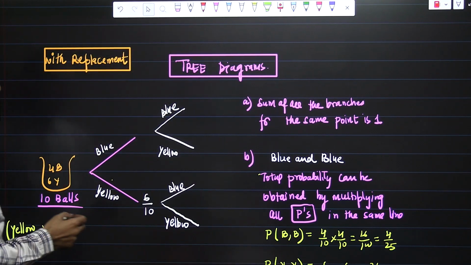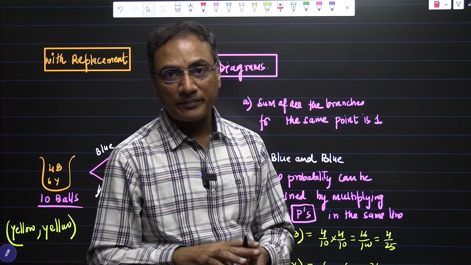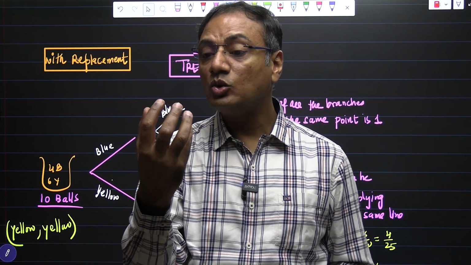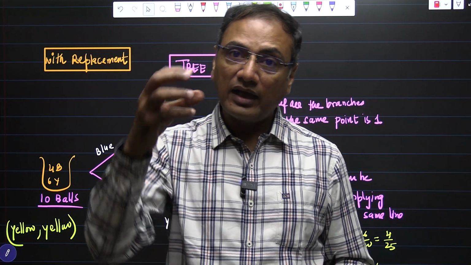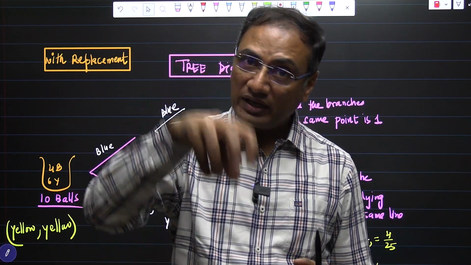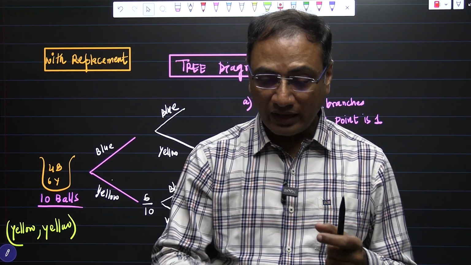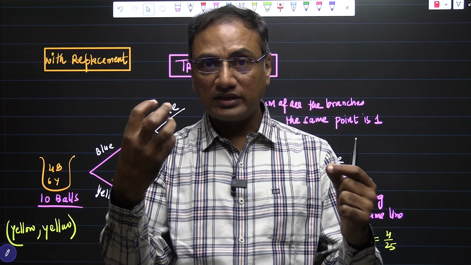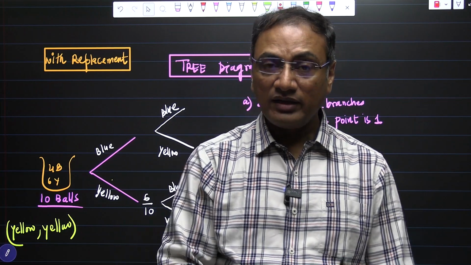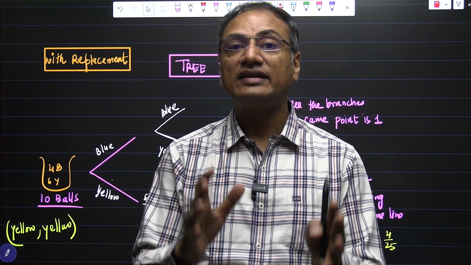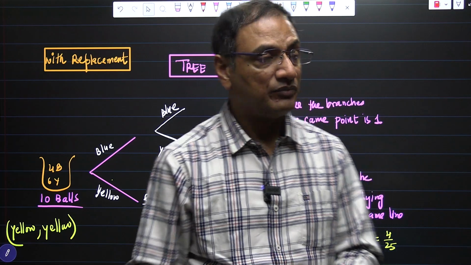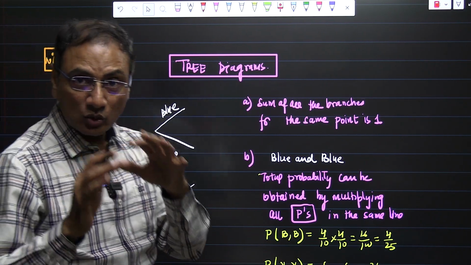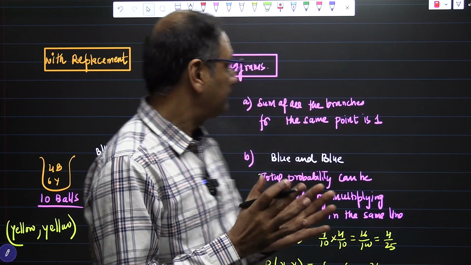With replacement means, for example, a jar is having 10 balls. I took a ball, it was white, I noted the color on the paper and I put it back. I replaced the ball within the box. The second time I took a red ball, I noted the color, then I put it back again. The total number of balls will be as it was in the beginning. So that is called with replacement. With replacement, we are putting the ball back and the total number of balls is not affected.